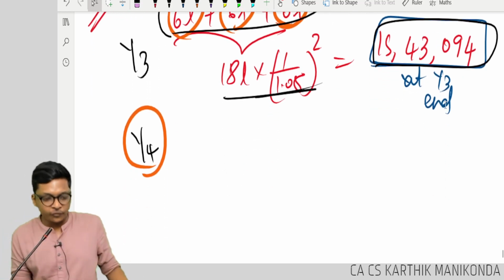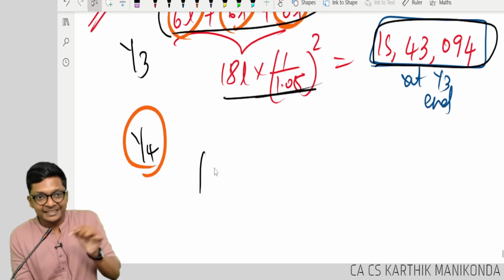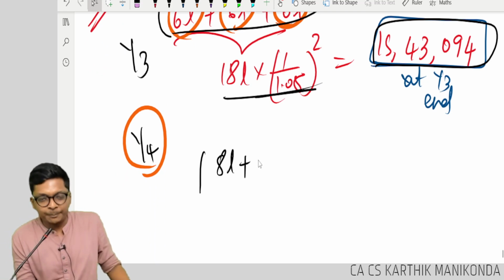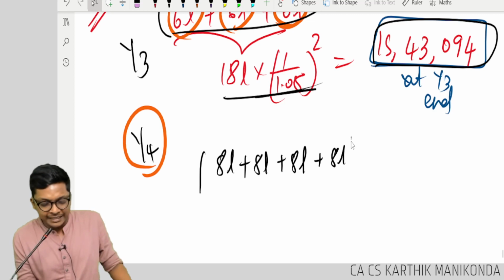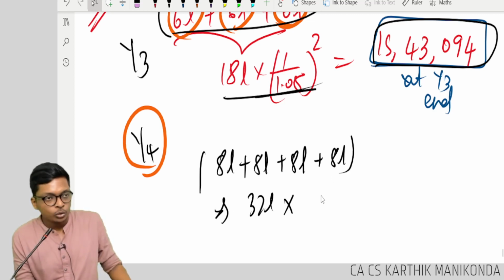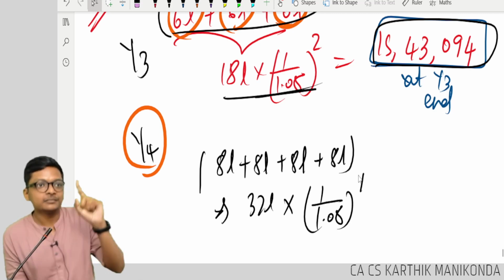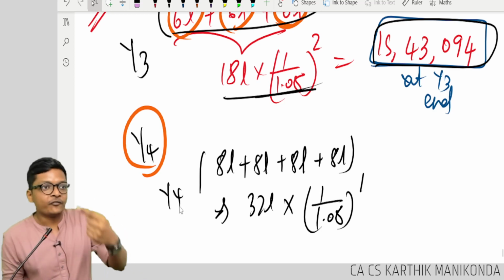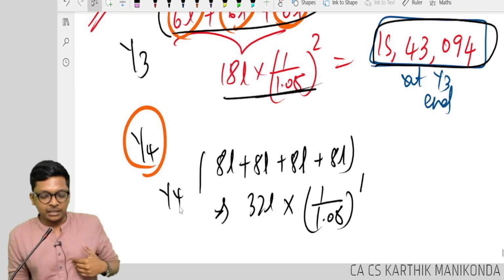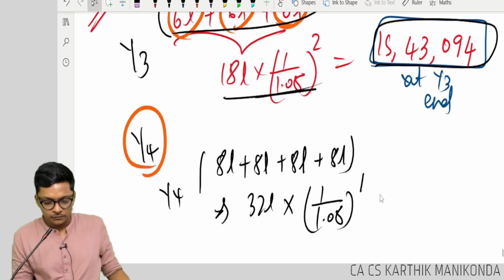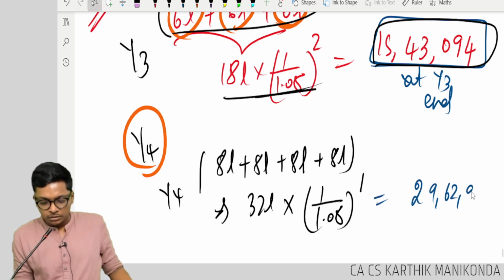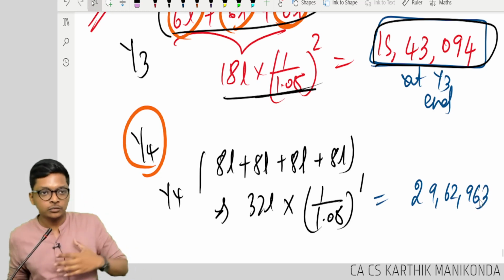That means in year 4, can I say my present value should be 8 lakh plus 8 lakh plus 8 lakh plus 8 lakh, how much? 32 lakhs into 1 divided by 1.08 to the power 1. Why? Now I am in year 4, only one more year left. Correct? So how much are you getting? 29 lakh 963. This is for year 4.